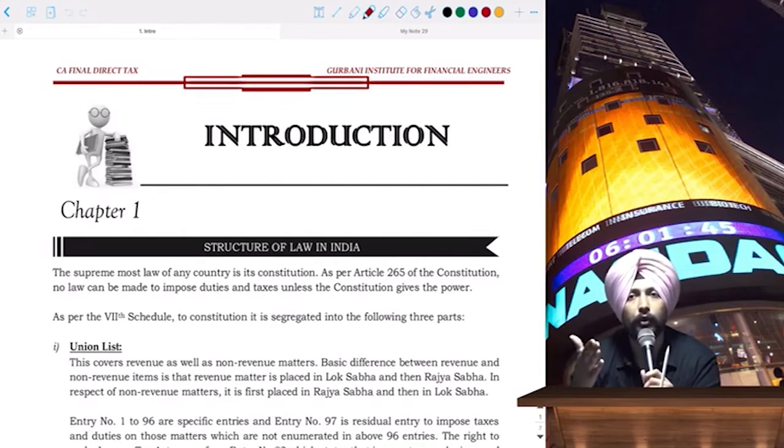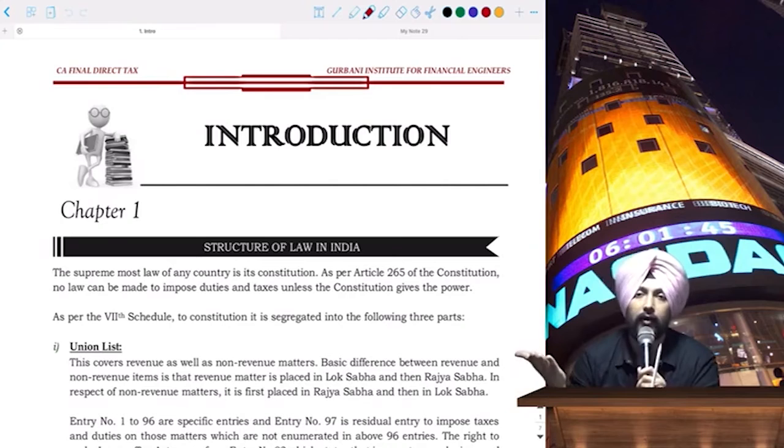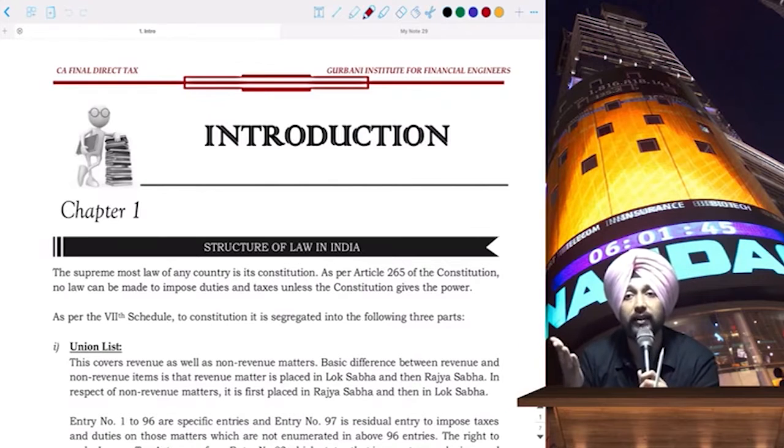so as you know, right now the ruling party is BJP, right? BJP is the ruling party. As I told you, every year the budget will be presented somewhere in the month of February. Generally, it used to be presented on the last working day of February, but for the last couple of years, that is 2018 and 2019, the budget has been presented on the first day of February.